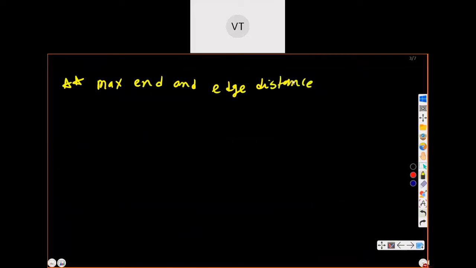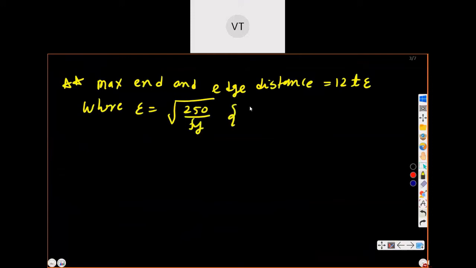This is 12t epsilon, where t is the thickness, and epsilon is equal to under root of 250 by fy. If fy is equal to 250 MPa, or Newton per mm square,